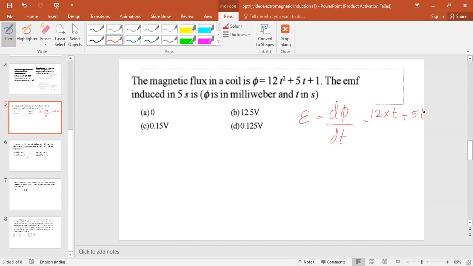So the induced EMF in 5 seconds: EMF d phi by dt at t equal to 5. That equation becomes 12 into 5 plus 5 into 5. Actually it is 12 t square, so when I differentiate, 12 into 2. Then this becomes 24, 24 into 5.